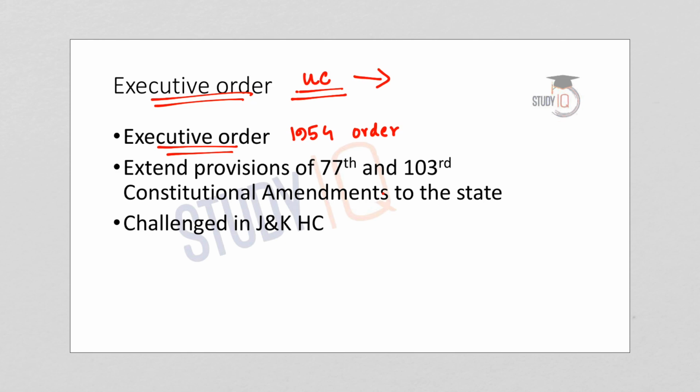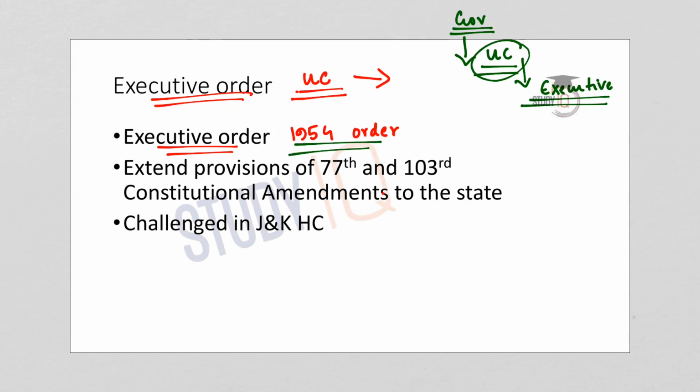The process is like this: the Governor's Administration proposed the amendment to the Union Cabinet, the proposal was accepted, and on the Cabinet's recommendation the President issued the executive order amending the 1954 order.